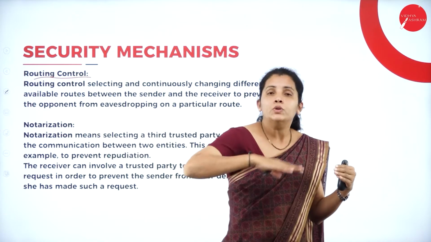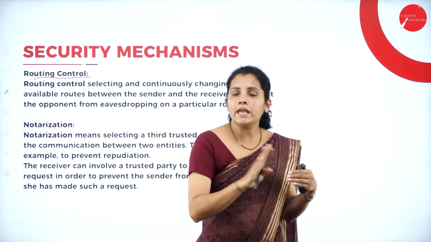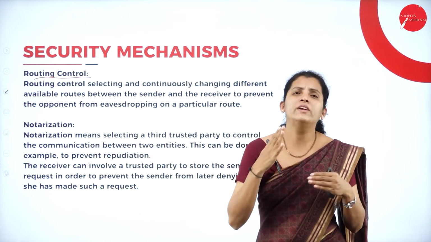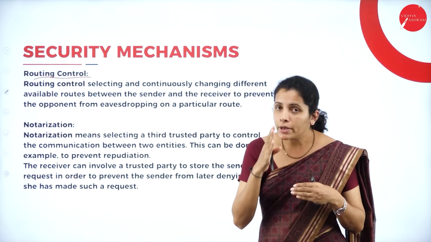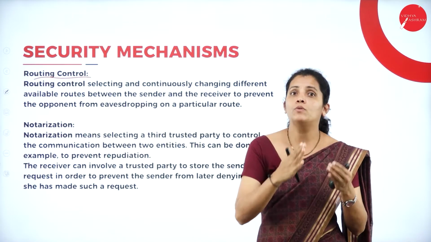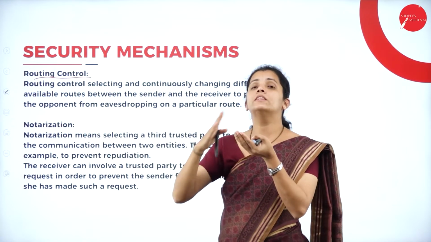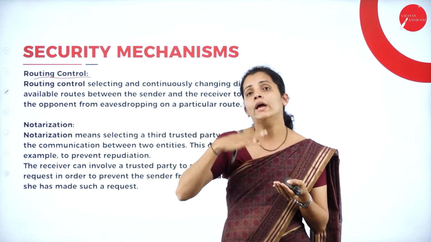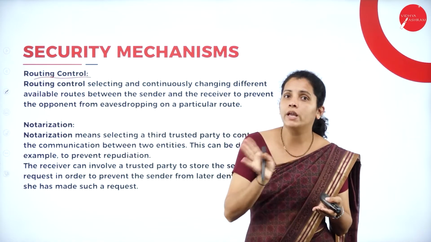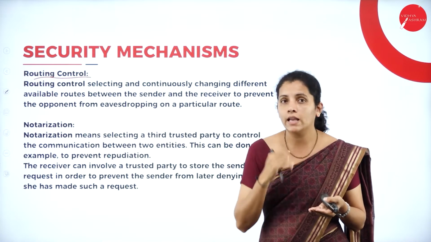Instead of using the same path again and again, what do we want to do? We want to follow a different route, because in the network, to reach from sender to receiver, they are able to follow any route. Instead of using the same route again and again, what can I do?